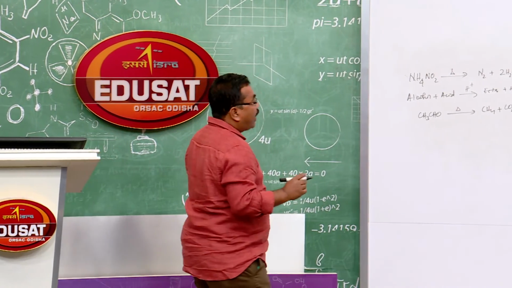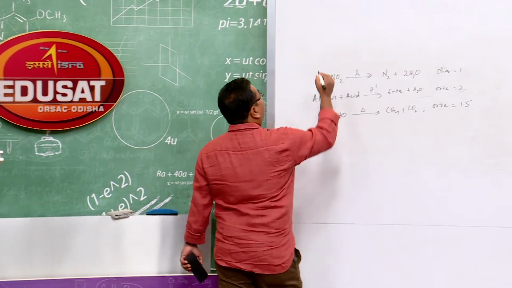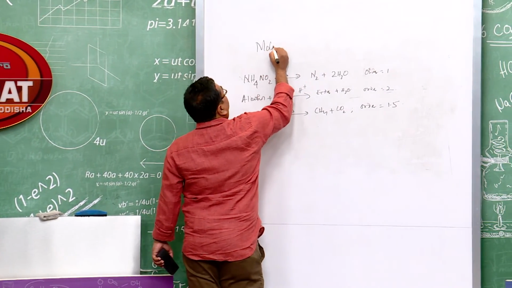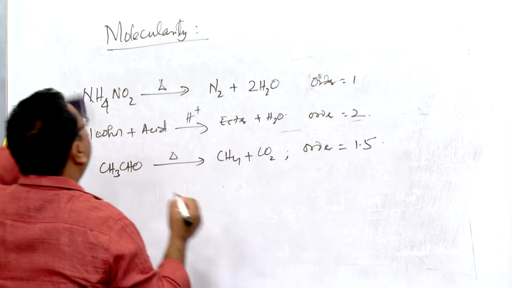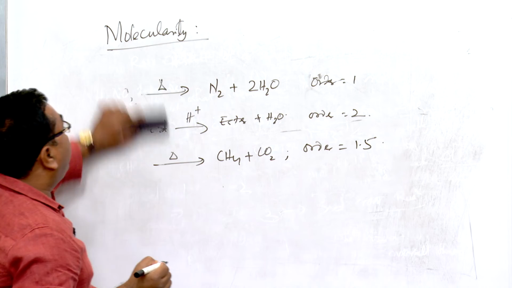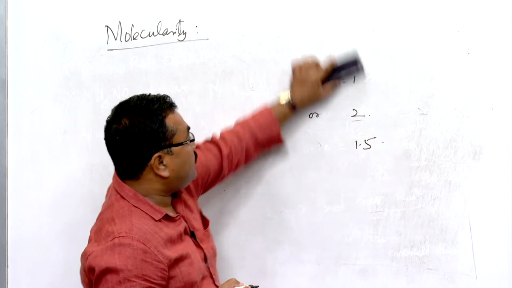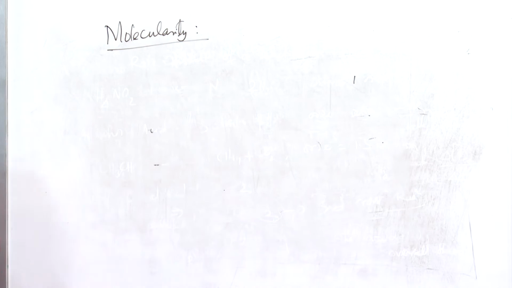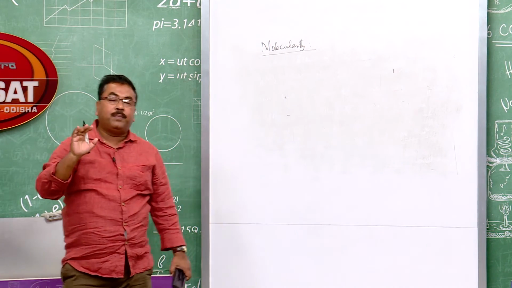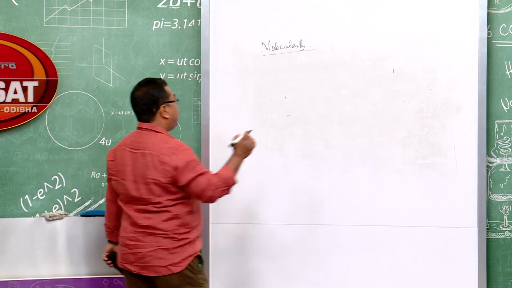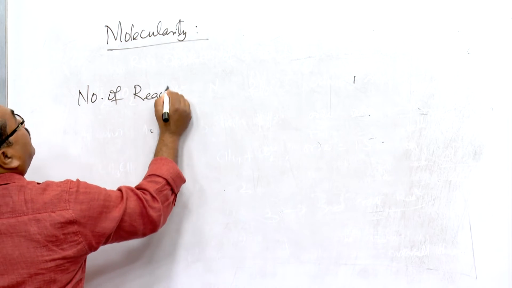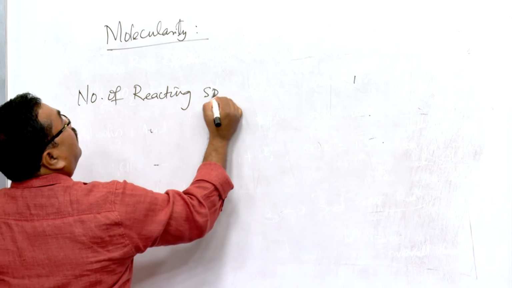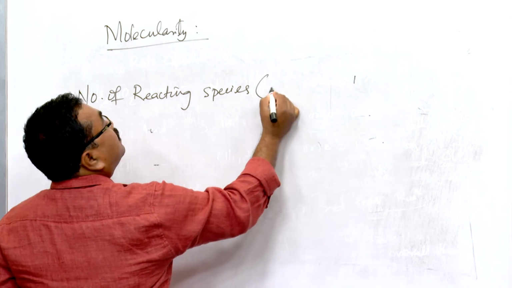Now, I will go to another term used, that is molecularity. So, what is molecularity? Very simple again. Number of molecules we can say, or simply the number of reacting species. What are the reacting species?